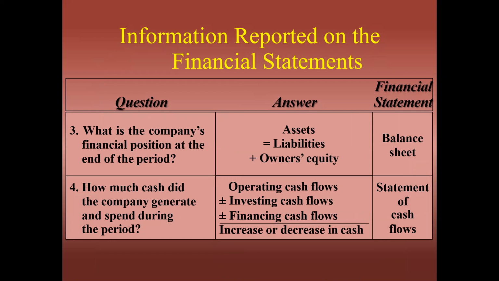What is the company's financial position at the end of the period? And the answer is assets equal to liabilities plus owner's equity. And the financial statement will be the balance sheet. With the help of the balance sheet, we can know the financial position of a company.